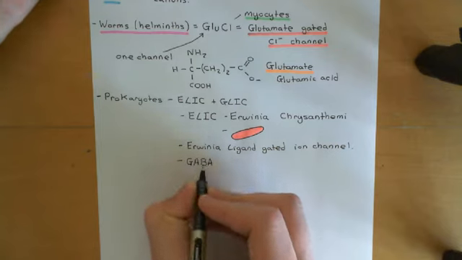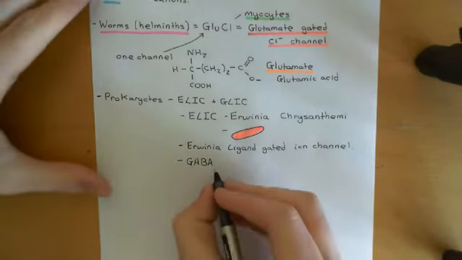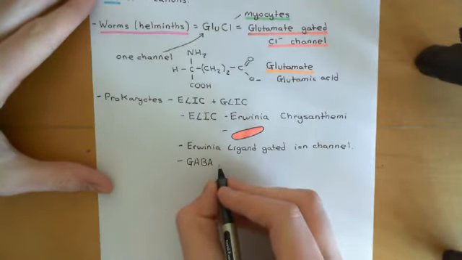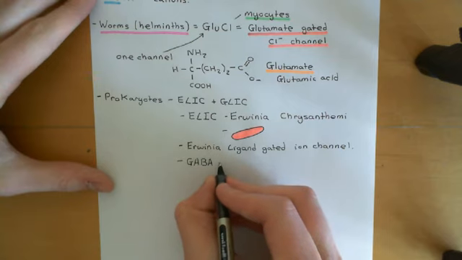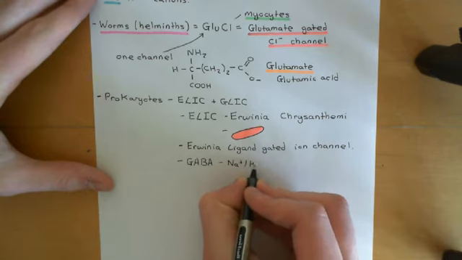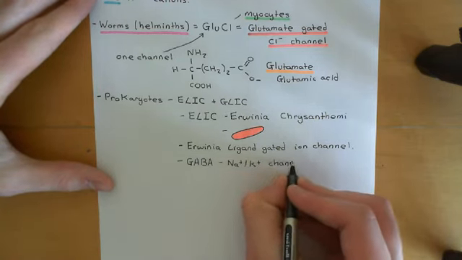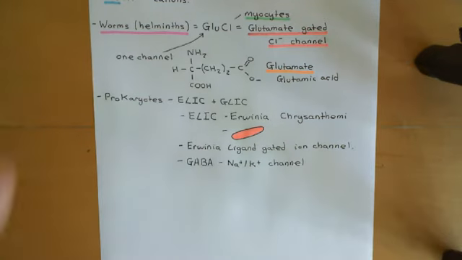Okay, and we've just said that GABA, acting on GABA A receptors in humans, is the main inhibitory neurotransmitter in the brain. It opens chloride channels and therefore makes it less likely that the cell is going to fire an action potential. Okay, GABA acting on these Erwinia channels is actually going to result in the opening of a sodium and potassium conductive channel. So a cation channel, basically. So again, it's completely the opposite to what GABA does in humans, basically.